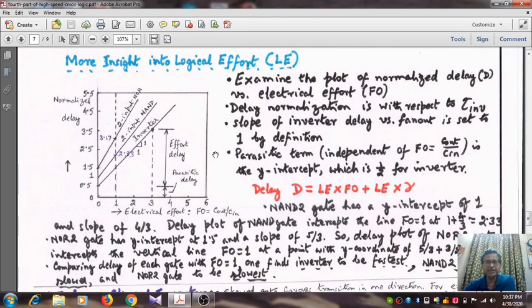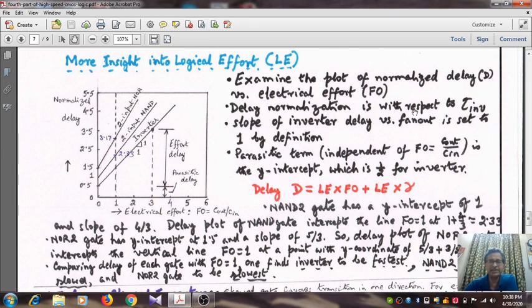Remember the expression, delay equals LE into FO plus LE into gamma. The LE into gamma is nothing but the parasitic term. Now examine the effect of normalized delay versus electrical effort. We plot the value of this normalized delay, normalized with respect to the inverter time constant, against the electrical effort or FO. FO is variable, and LE multiplied by gamma is constant. It is nothing but the intercept on the vertical axis, that means the delay axis.